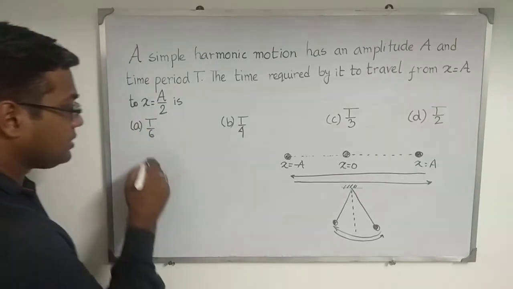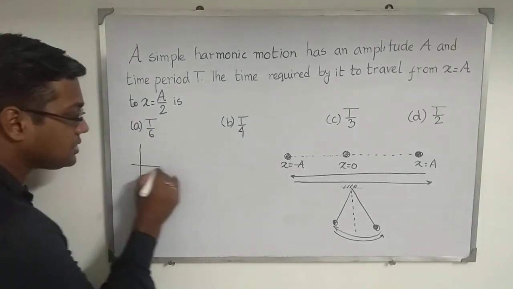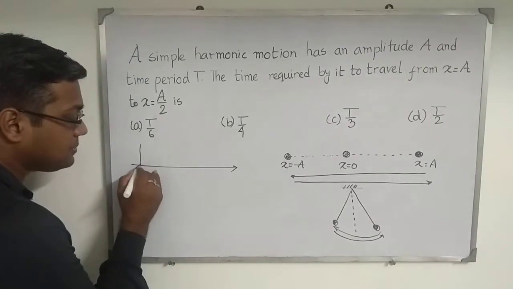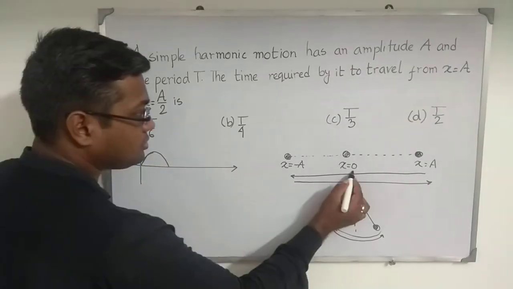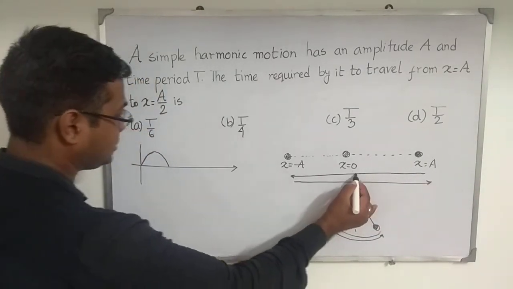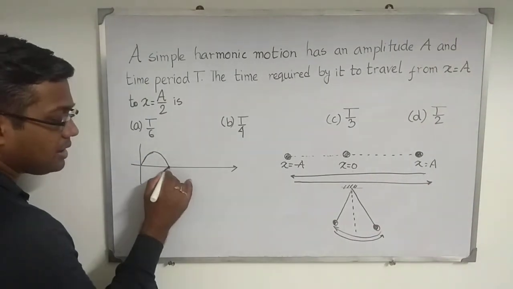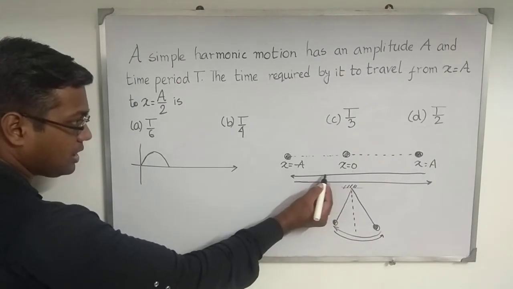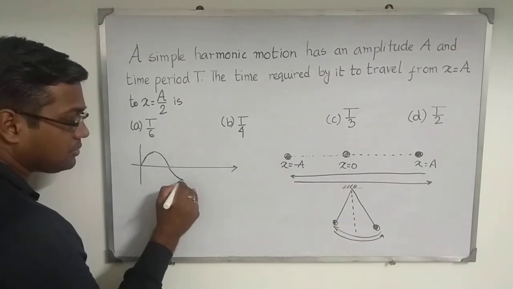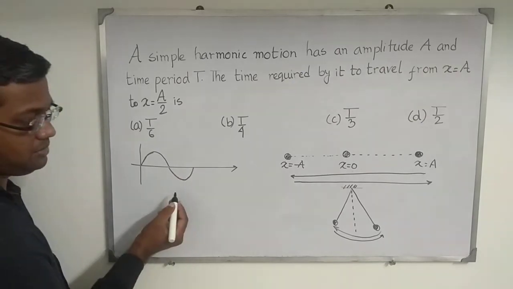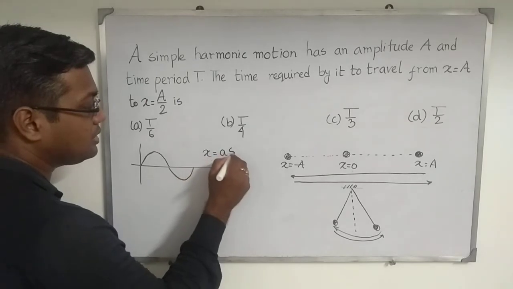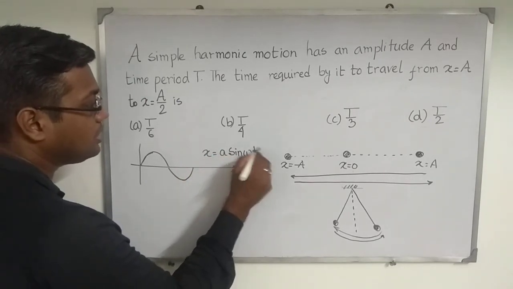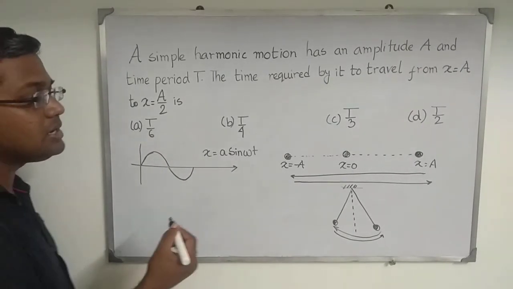Why? The fundamental difference between the sine function and the cos function is that the sine function starts from here, starts from 0 going to plus A, again returns back to 0, and again it crosses this mean position and after that goes to minus A and again comes to 0. So this is basically the representation of the sine function if the particle starts its journey from the mean position. But here it is not.